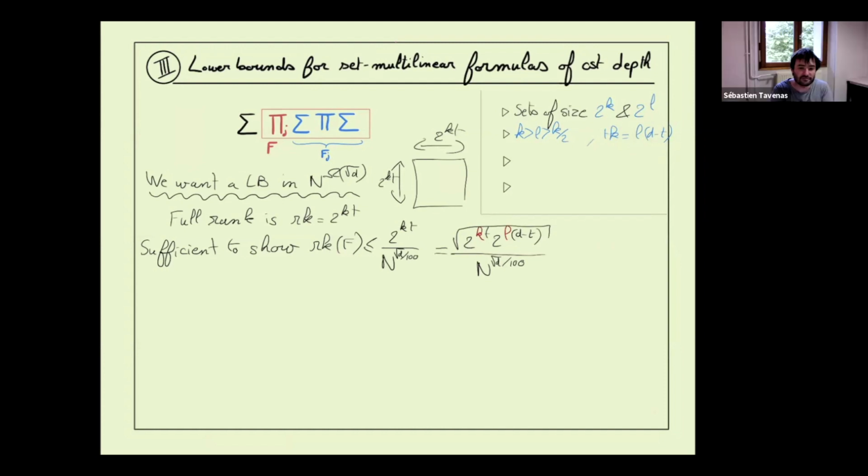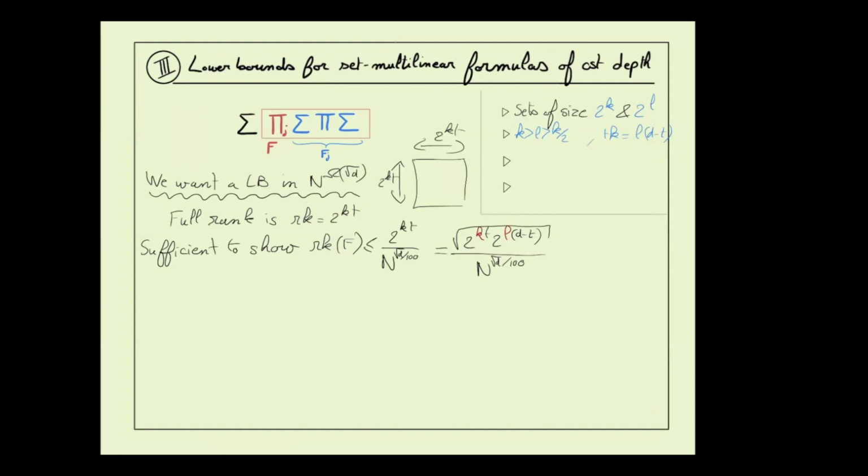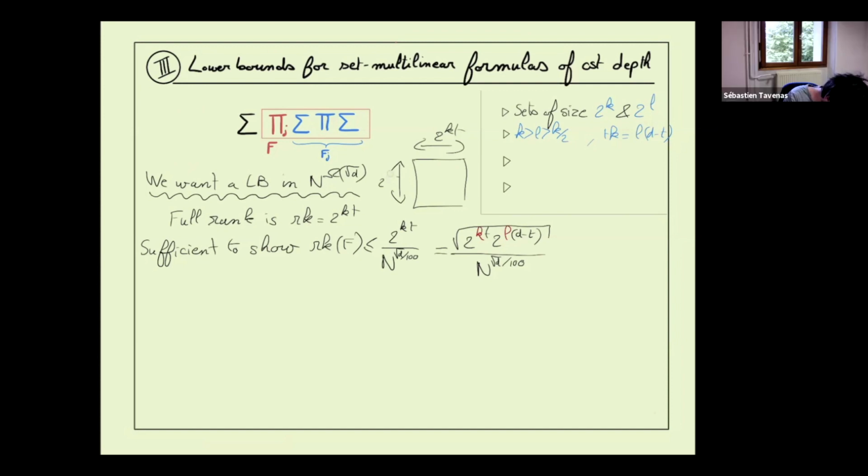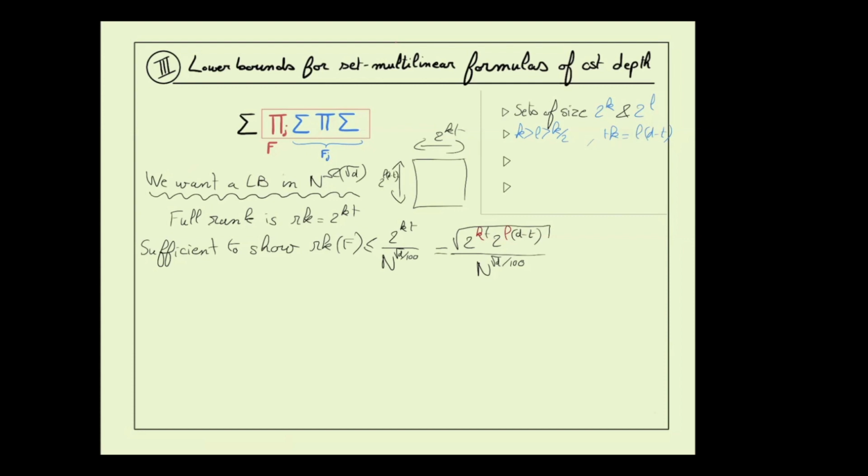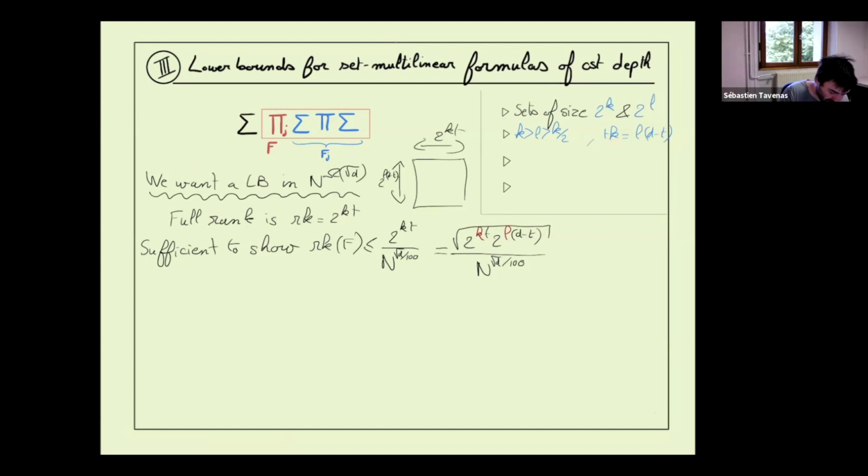Yeah. I'm just looking at the diagram and it says 2 to the kt and 2 to the kt in both because they're columns. They're equal, but yeah, maybe it's more clear to say that. Oh, yeah. And we have the constraint that kt equals l times d minus t. So this is a square matrix.